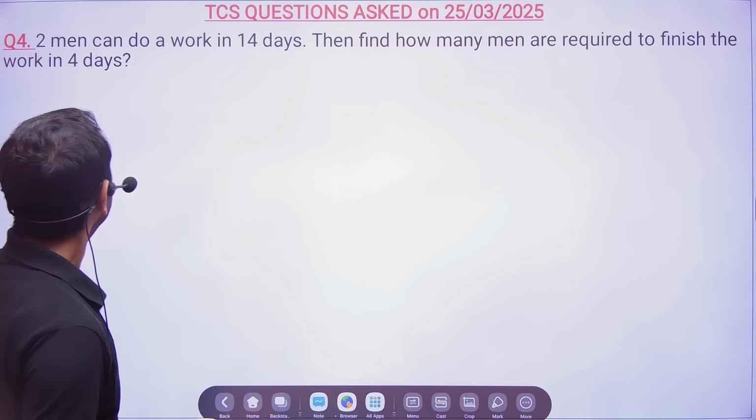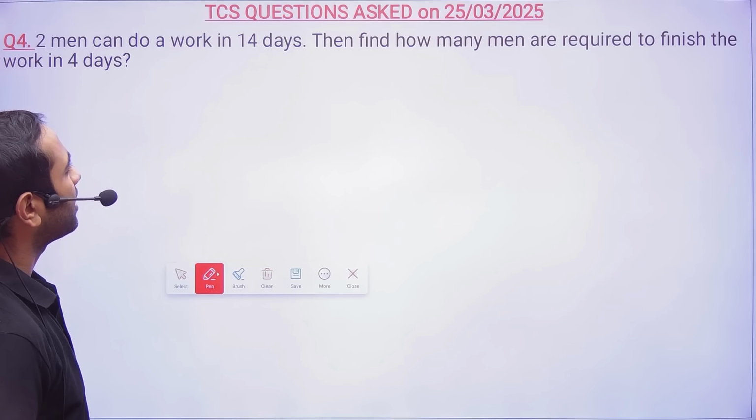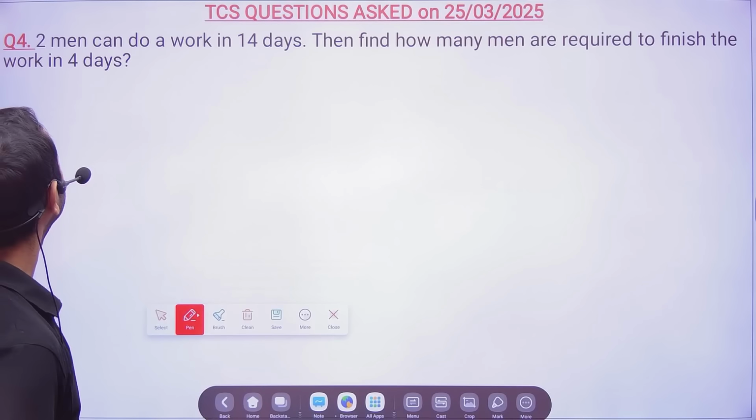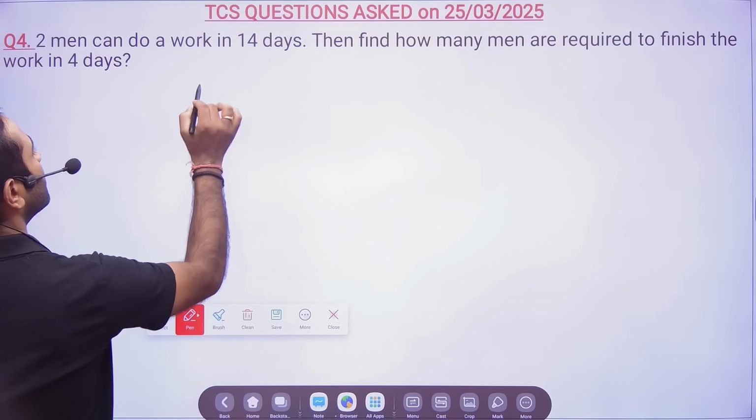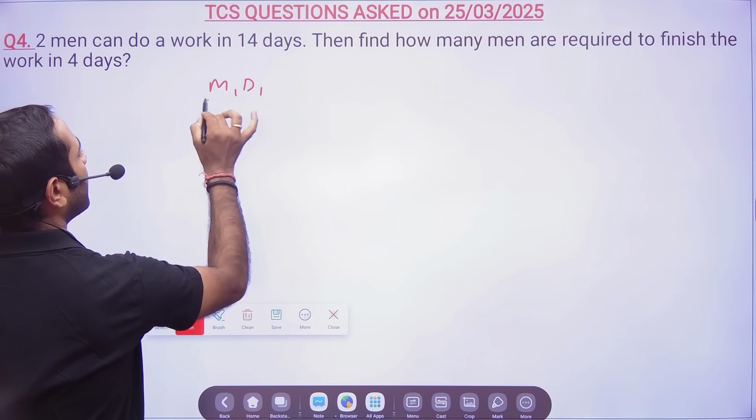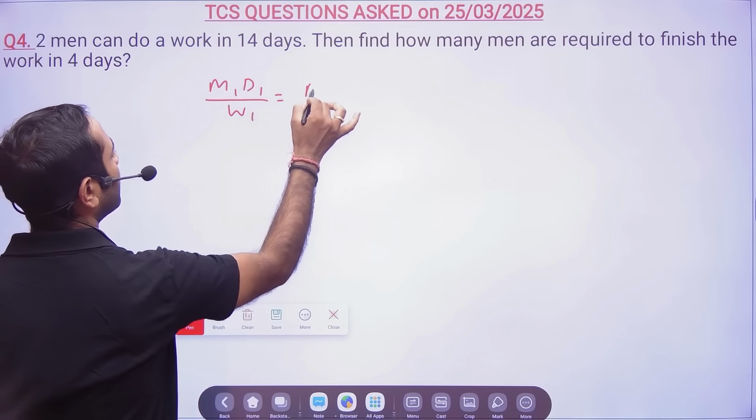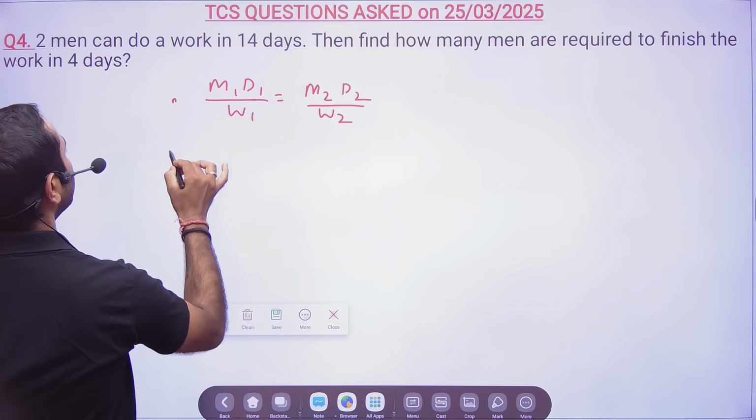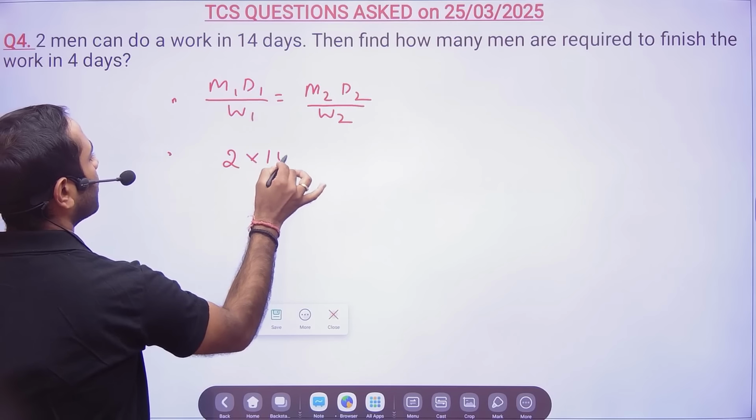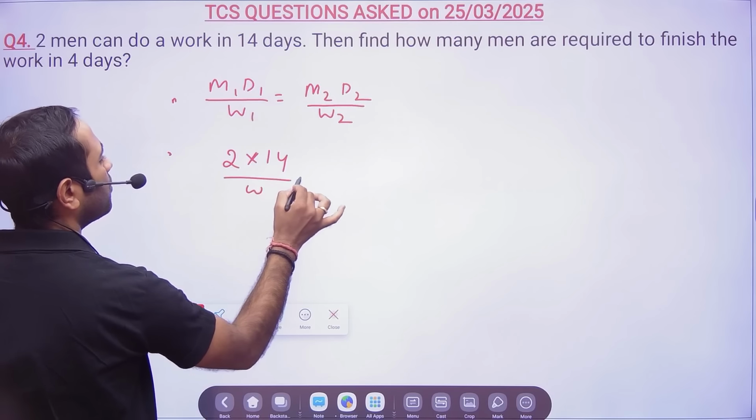Now, 2 men can do a work in 14 days. Then how many men are required to finish the work in 4 days? So we know M1 D1 by W1 will be equal to M2 D2 by W2. Now you see 2 men. How many days? 14 days. What is the work? Work is W or 1.